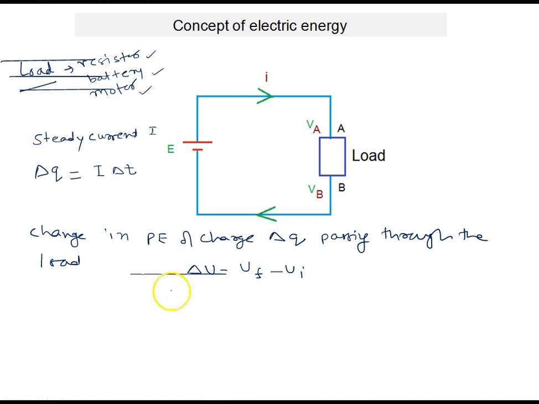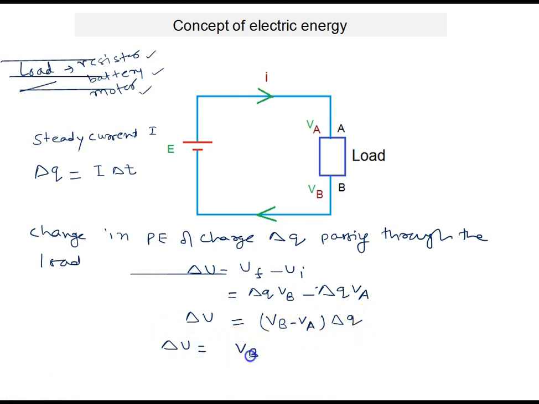Finally the charge delta q is at potential B, initially charge delta q is at potential A. So you can say this delta U can be written as (VB minus VA) times delta Q. And what is delta Q? We write the value: (VB minus VA) I delta T.